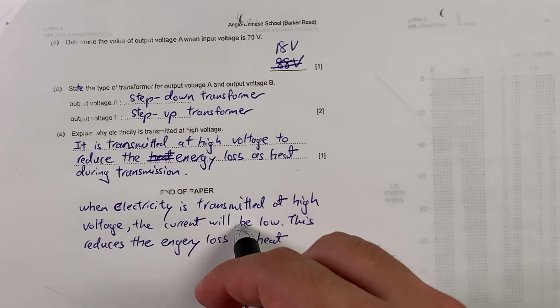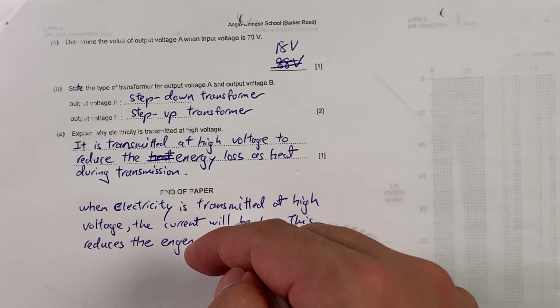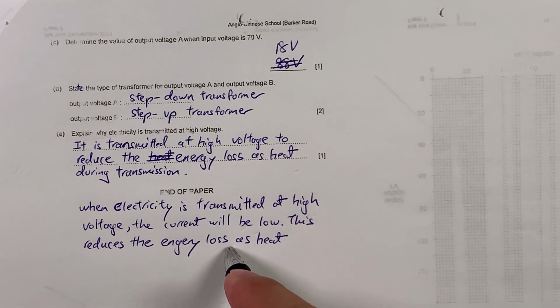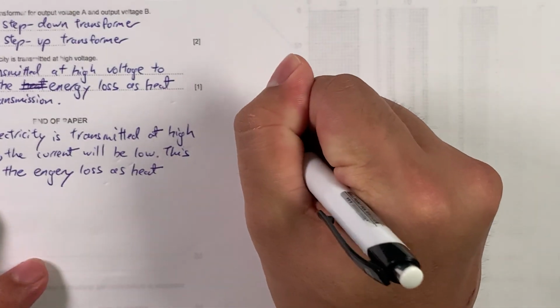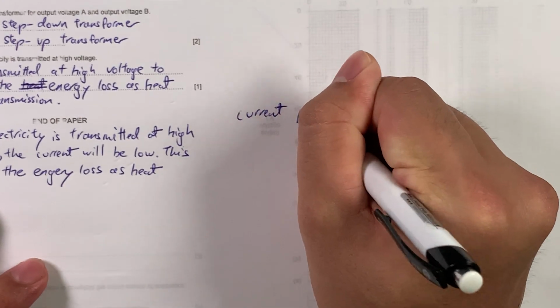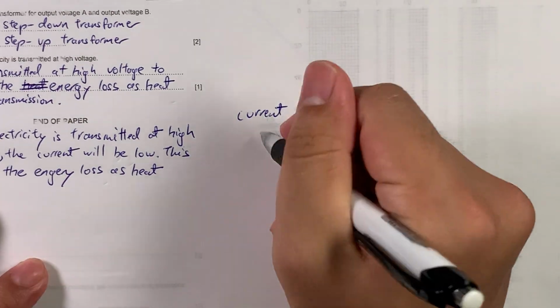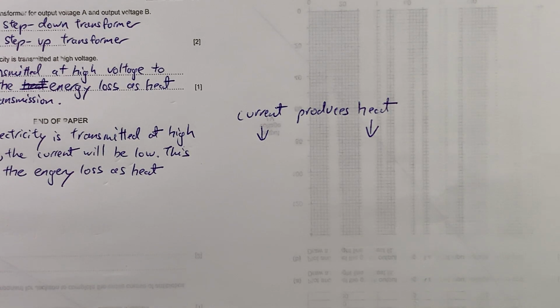High voltage, low current. Why is low current good? Because low current reduces heat loss during the transmission. You have to remember that current is related to heat. Something that maybe you want to jot down: current produces heat. So if the current reduces, heat also reduces. Once you have that down, you should be able to get your answers.